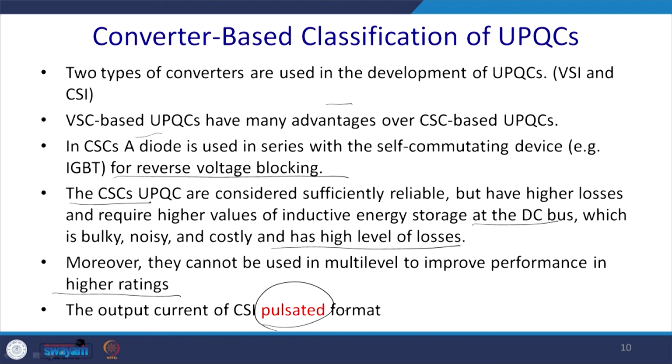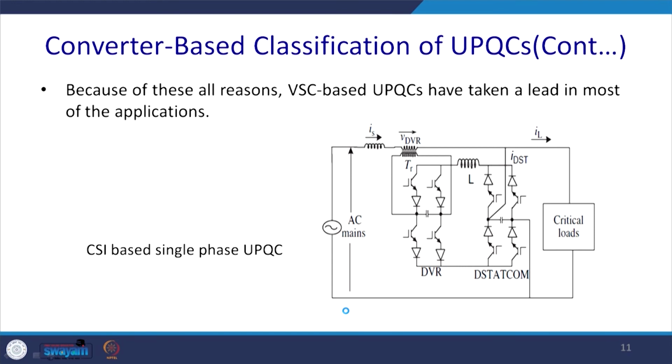The output of the CSI is in pulsated format. That itself introduces a problem for current compensation. With highly pulsed current, if you do a Fourier series analysis, you will see a huge amount of harmonic content. If you realize it with a current source inverter, the circuit would look like this. Because of all these reasons, the VSC based UPQC is taken into consideration and used, but this is the way to implement it with the CSI.